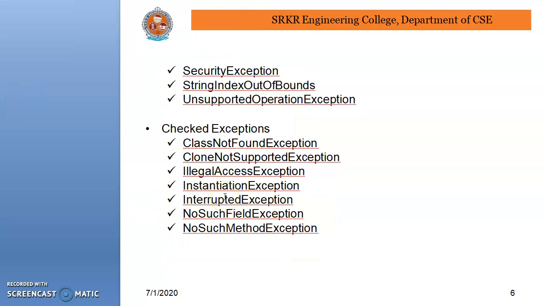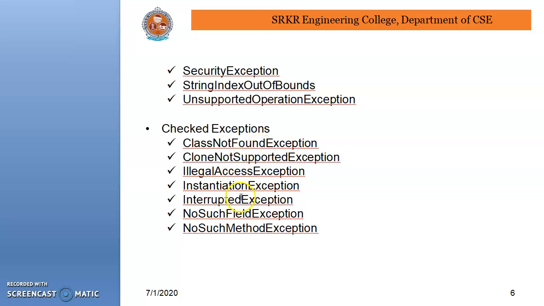Checked exceptions. Class not found exception: suppose we save the program with one class name, but that class name is not there in the actual program. After compilation of the Java program, it creates a class file with the name which is in the actual program. In that case, the class not found exception is raised.